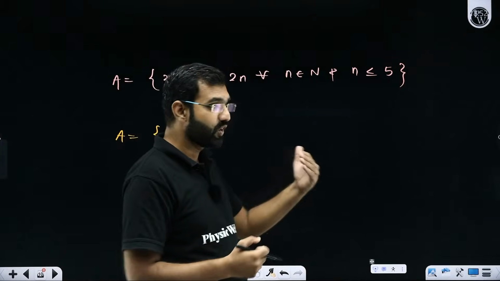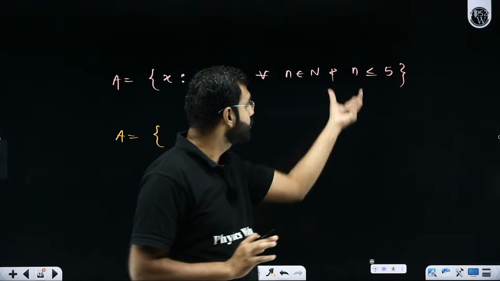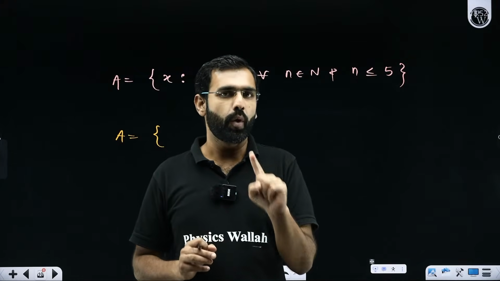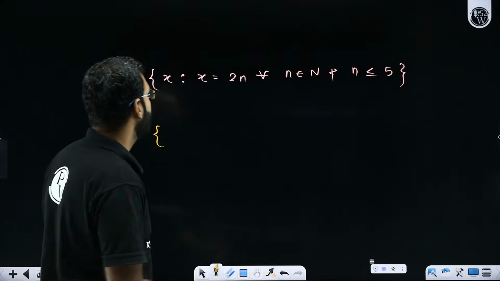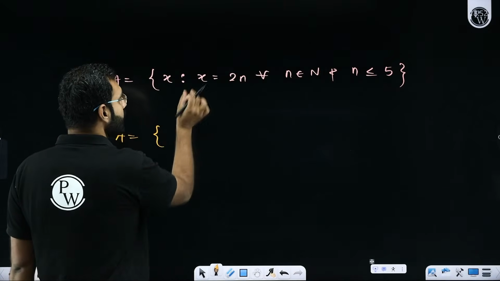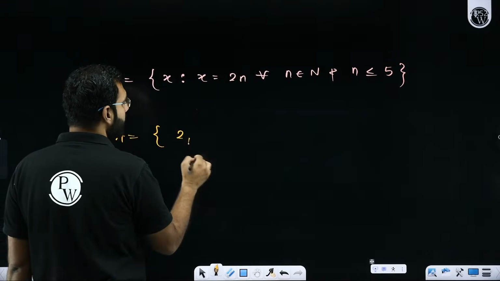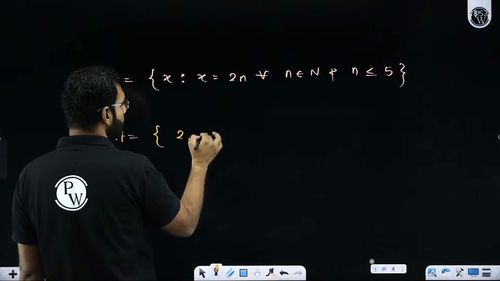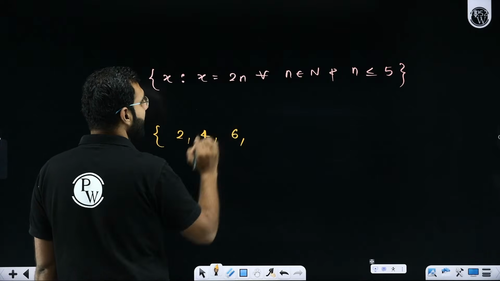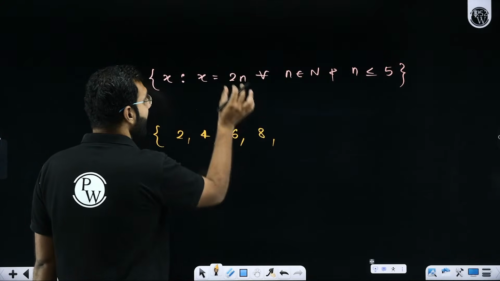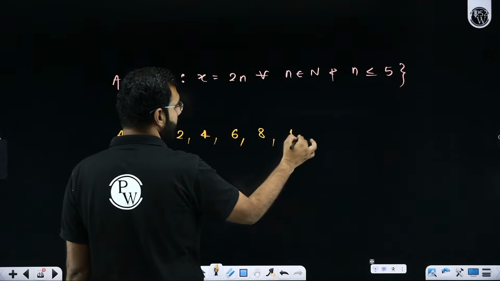Natural numbers like 1, 2, 3, 4, 5, 6, 7, no, stop at 5. So small n will take values like 1, 2, 3, 4, 5. If I put n as 1, I'll get 2, so the first value of x will be 2. If I put n as 2, 2 into 2 will be 4. Second value. n as 3, 3 into 2, 6. n as 4, 4 into 2, 8. n as 5, 5 into 2, 10.